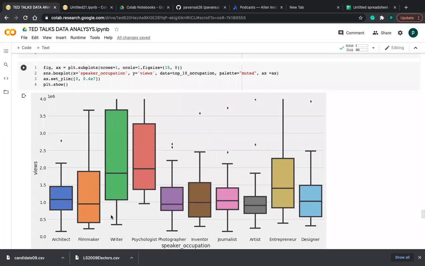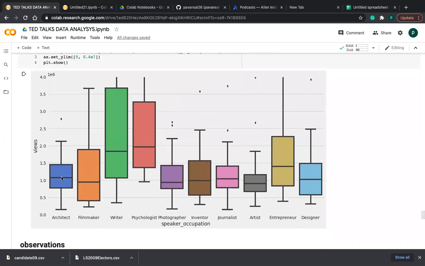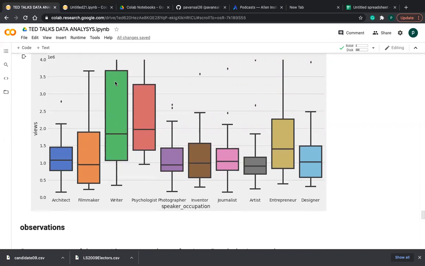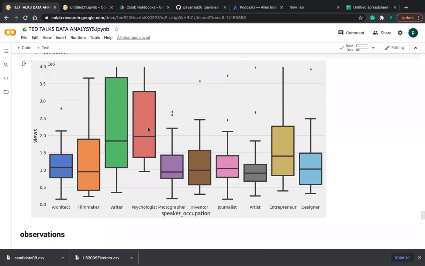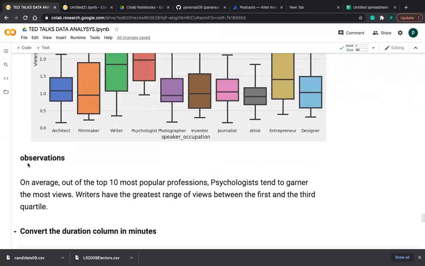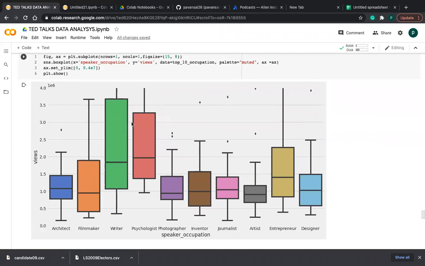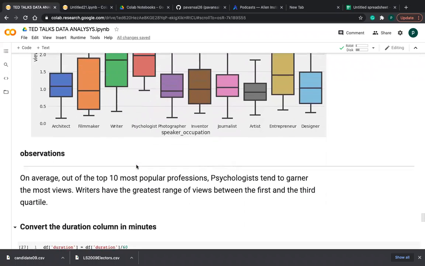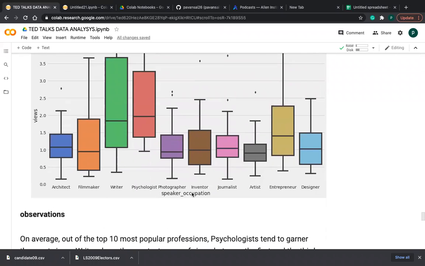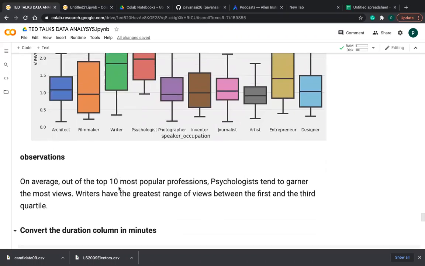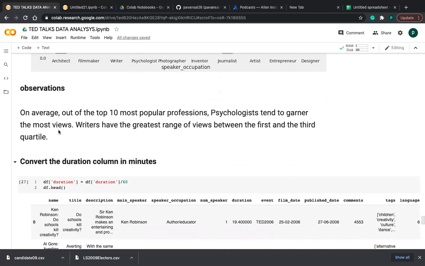See, writer has a more range, friends. See, from 1.2 million to nearly 4 million. And after psychologist, I think from less than 1 million to 4 million, friends. These are the observations. On average, out of the top 10 most popular professions, psychologists tend to garner more views. Means, see, more views, friends, for psychologists. Writers have the greatest range. I already said, friends, 1 to 4 million between the first and the third quartile.